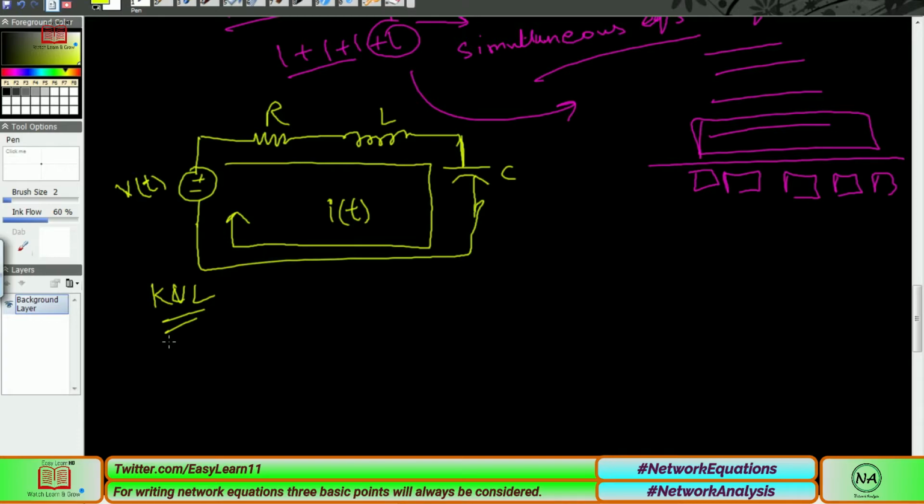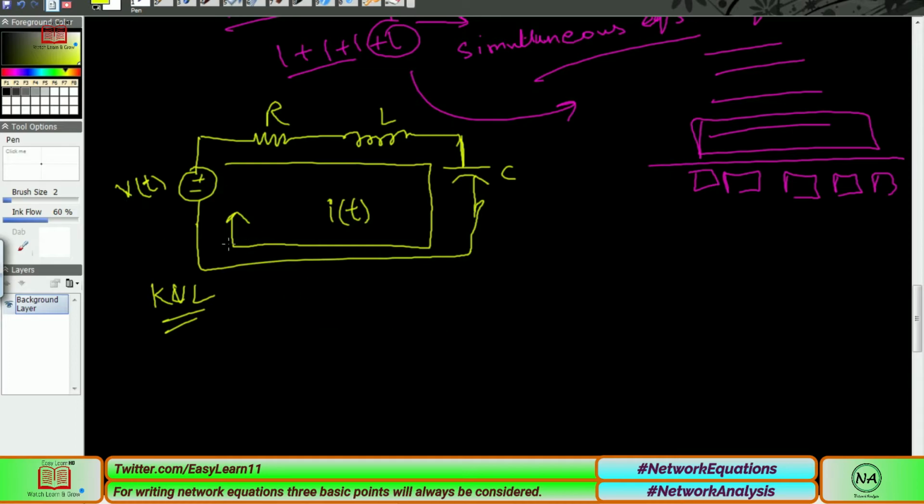In case you are not told in the question what you have to find out, here I told you to apply KVL and find the network equations. So this is the question actually. I am just applying Kirchhoff's voltage law and going to find the number of equations. And if you are asked to apply Kirchhoff's current law, then this is a different scenario and will be discussed in the coming lectures also.